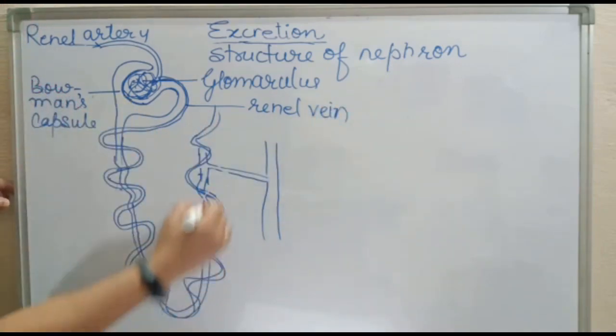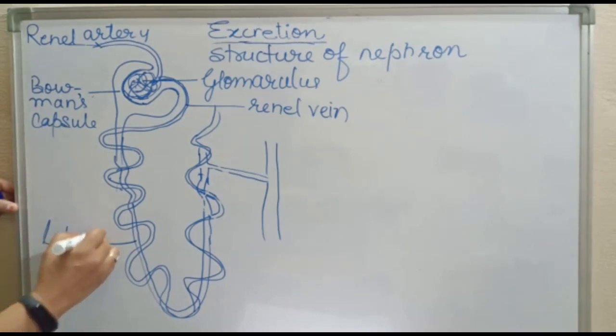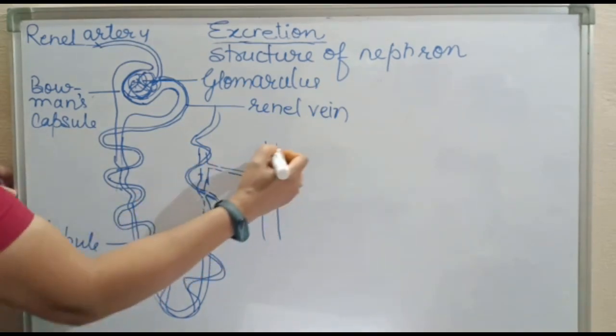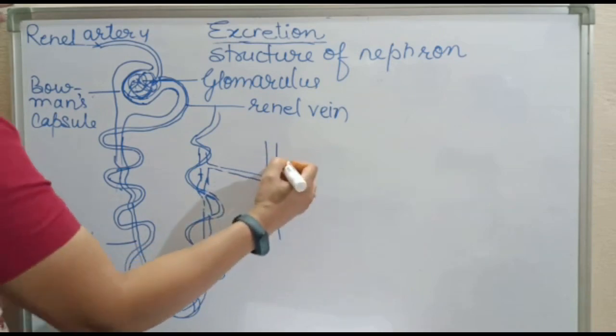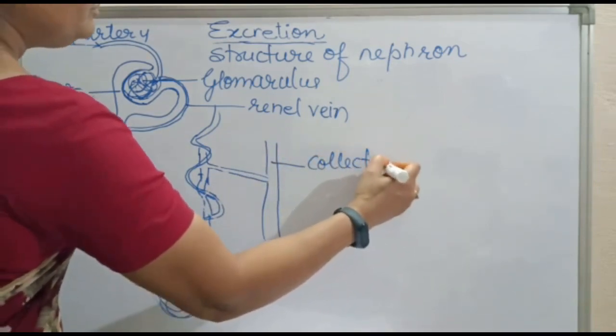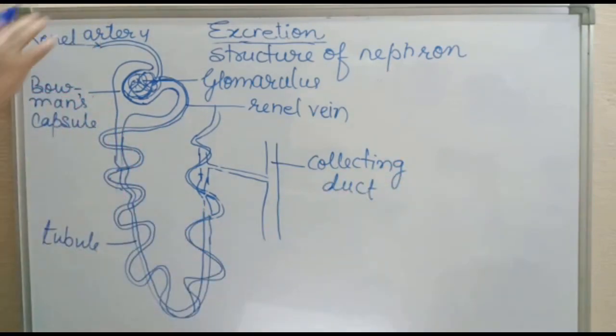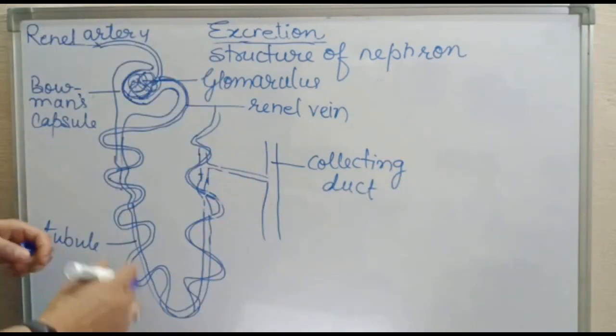Now you can see here a tubule, right? This is the tubule. Now at the end of the tubule you see one more tube, that is called the collecting duct. Collecting duct. Now see what all processes take place in this.